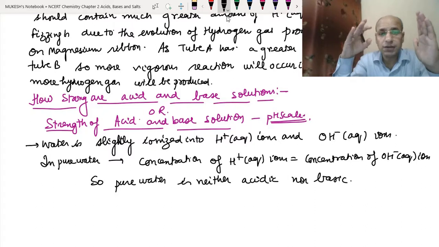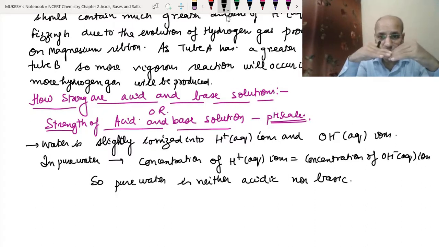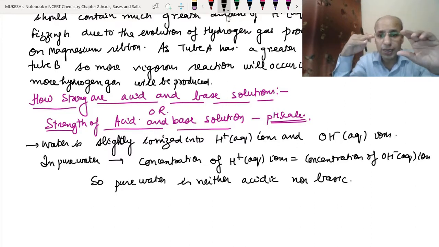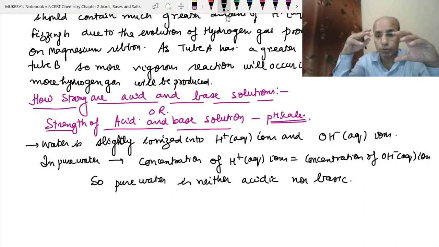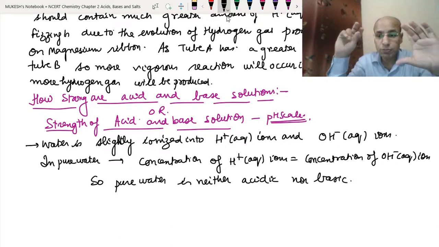But you know what happens when we dissolve some acid into water. As we have studied, when an acid is dissolved in water, it produces hydrogen ions. But hydrogen ions are already present because of the water also, so the concentration of hydrogen ions becomes even more. There are already hydroxide ions present as well, but the total number of hydrogen ions becomes more than the total number of hydroxide ions.